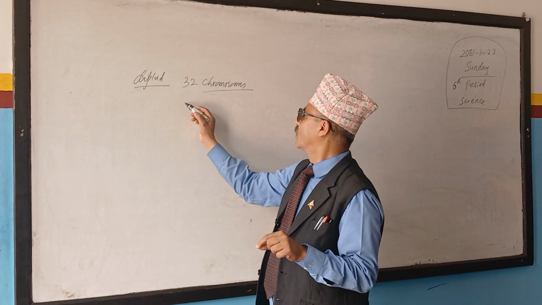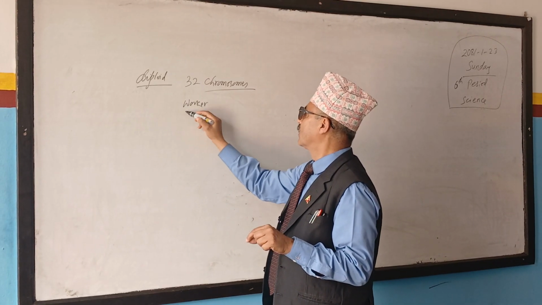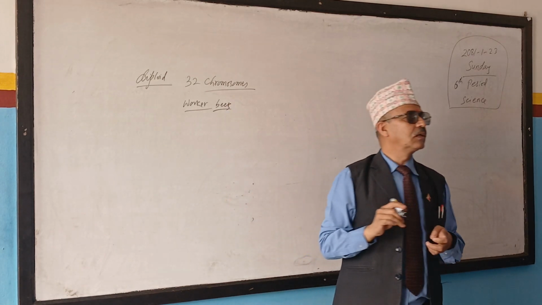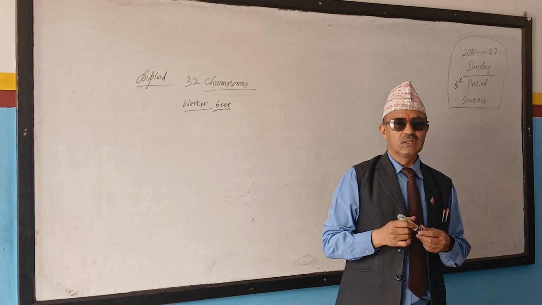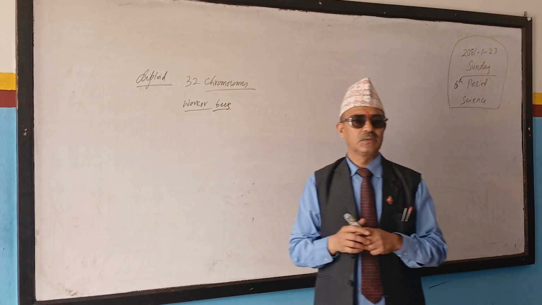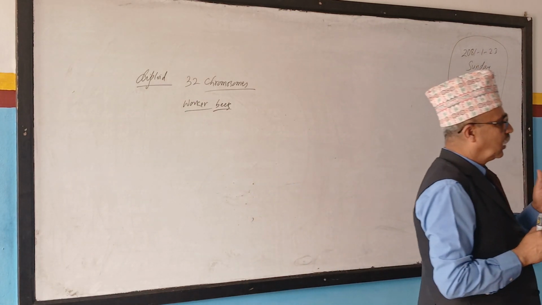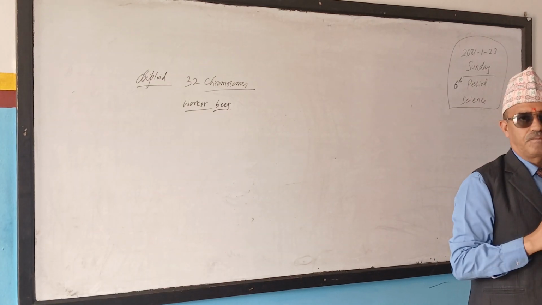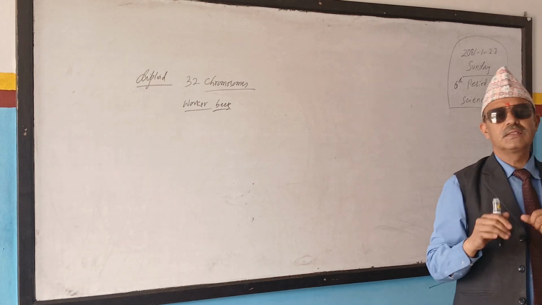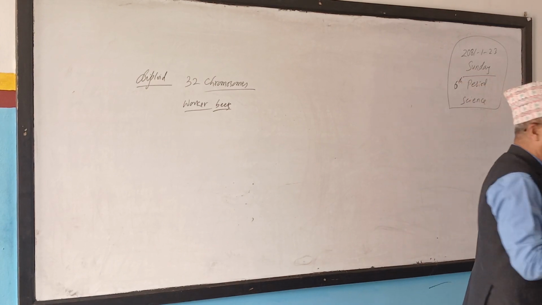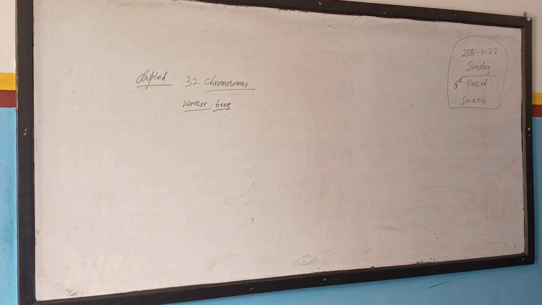And worker bees, their number is largest in the hive. Their number is maximum, right? 20,000 to 80,000, you say, right? And they are the busiest bees. But they have different functions according to their age. Like 1 day to 5 days, 7 days to 11 days, 12 days to 17 days, isn't it? One chart is given there. So let's discuss that chart, right? The function of worker bee is different at different ages.